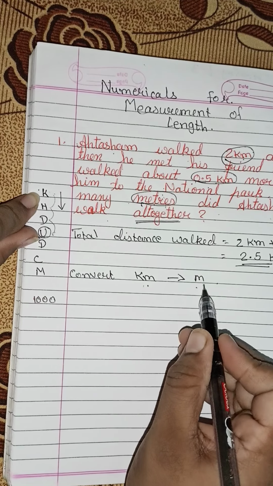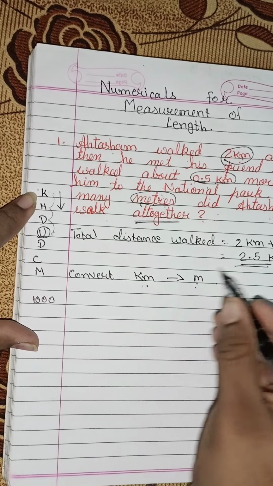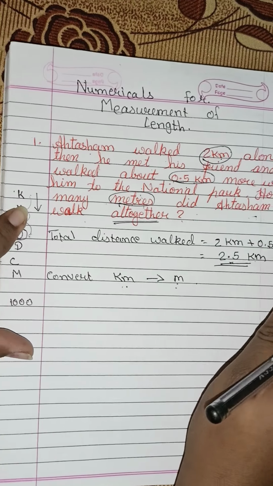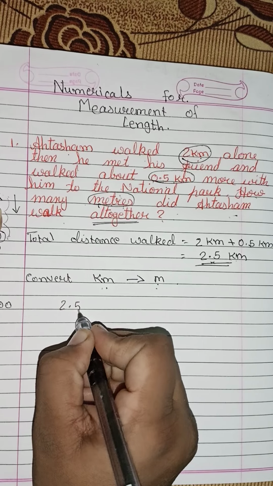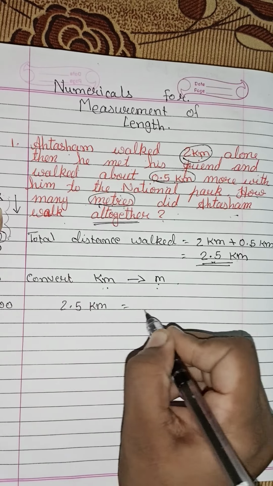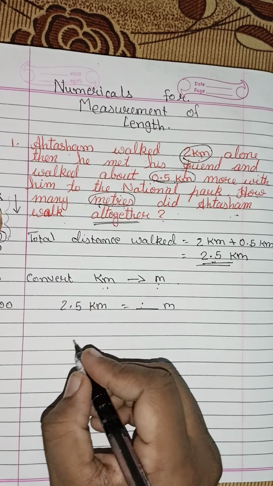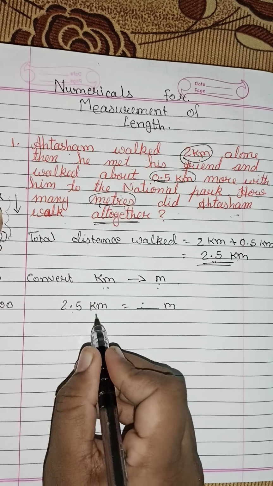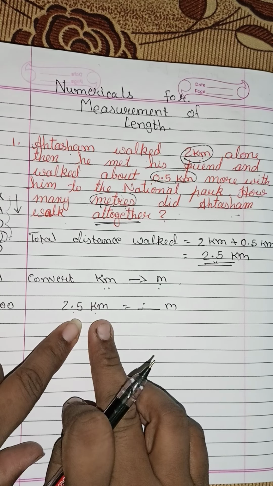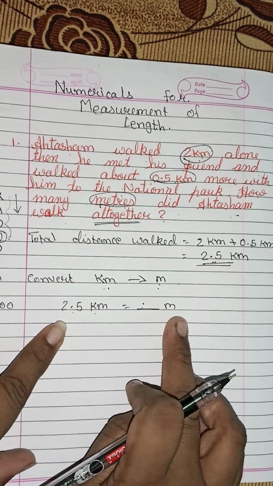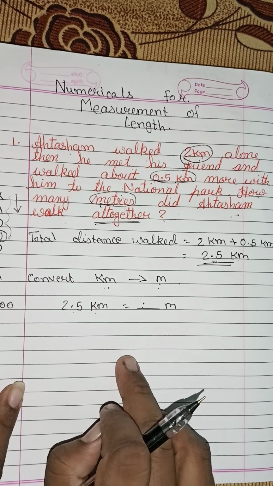Now you have to convert kilometer to meter. So how many kilometers are you supposed to convert? It's 2.5 kilometers. So 2.5 kilometer is equal to how many meters? Now we have to find this. I know you all know 1 kilometer is equal to how many meters. You can directly write the answer also. But here we have to show the steps.